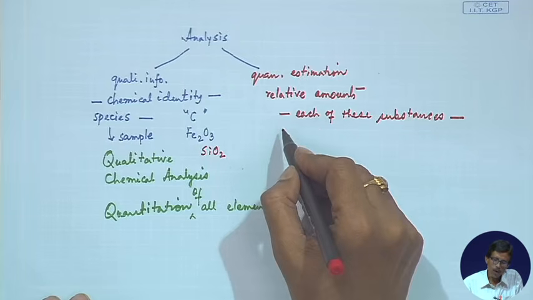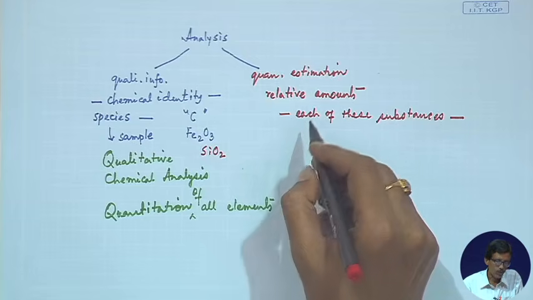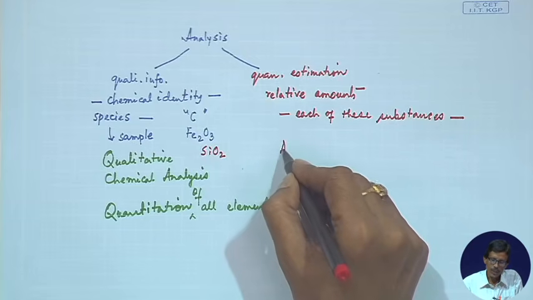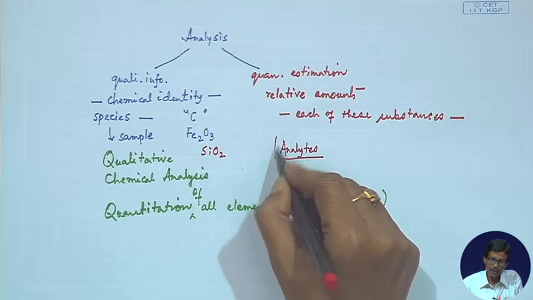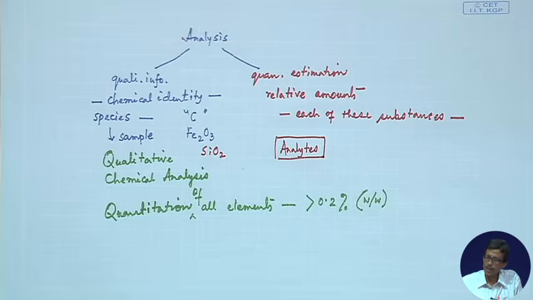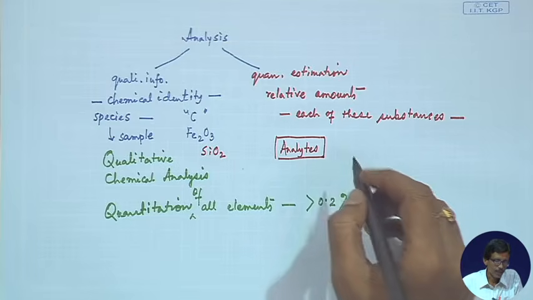So, these unknown species which we analyze are known as analytes. This is a typical terminology which we will be utilizing and which we will discuss.